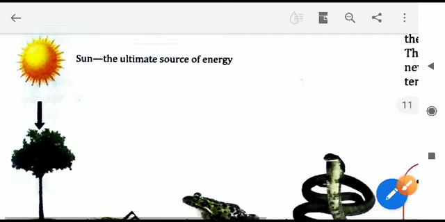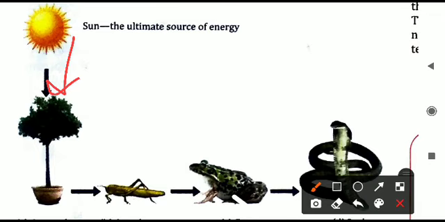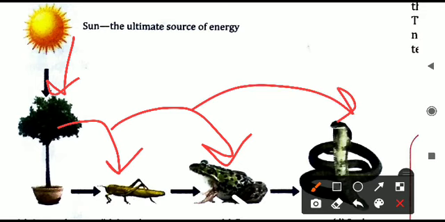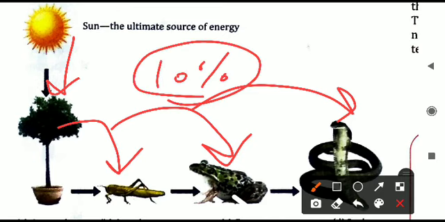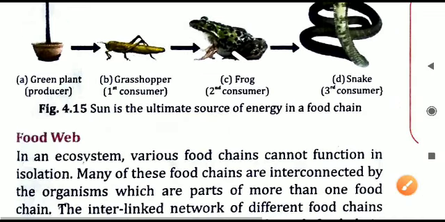You can see in this diagram, the sun is providing energy to the plants. Energy moves to the plants by photosynthesis. Food is prepared there. This food moves to the insect. Insect is eaten by frog. Frog is eaten by snake, and so on. The energy flow is going on. But how much energy will flow? In each trophic level, only 10% energy will move. So that is a particular rule you have to follow.